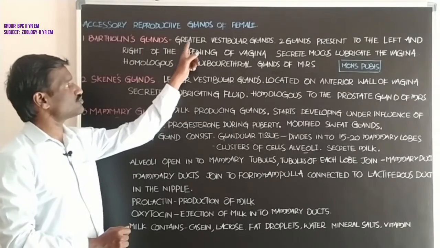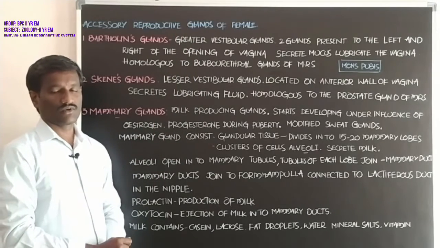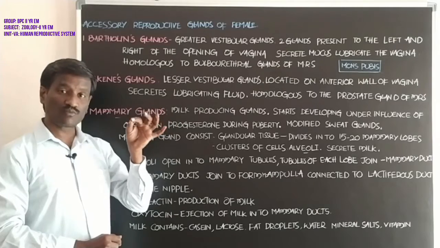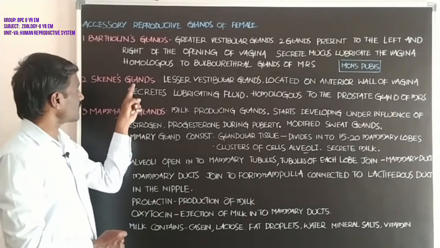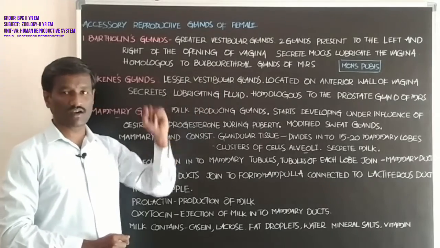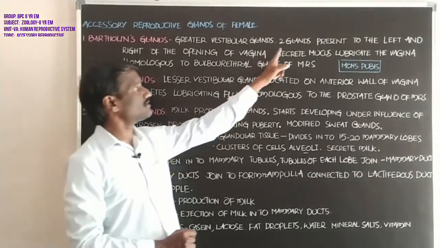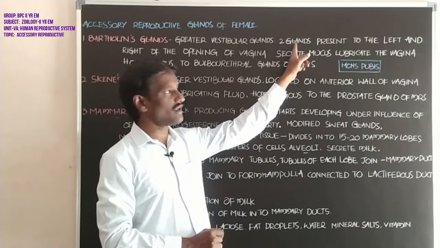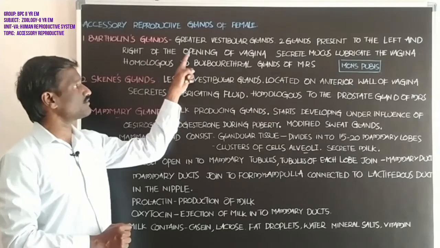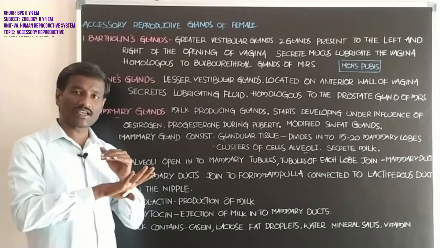Bartholin glands are also called greater vestibular glands, but Skene's glands are called lesser vestibular glands. Students, the Bartholin glands are two glands, one pair in number, present to the left and right of the opening of the vagina.